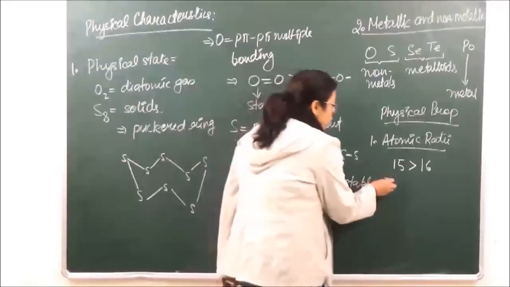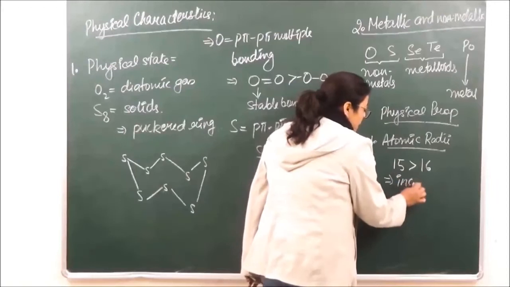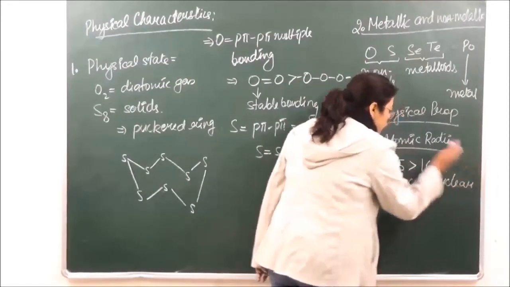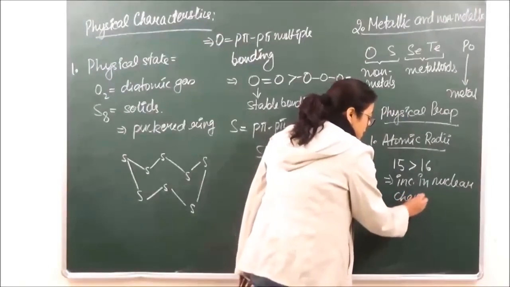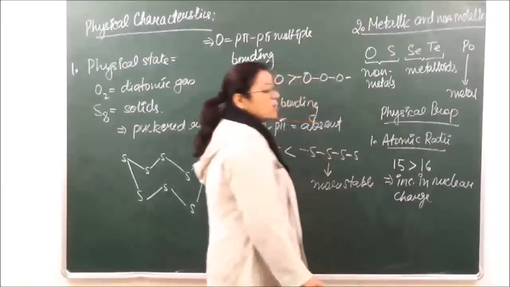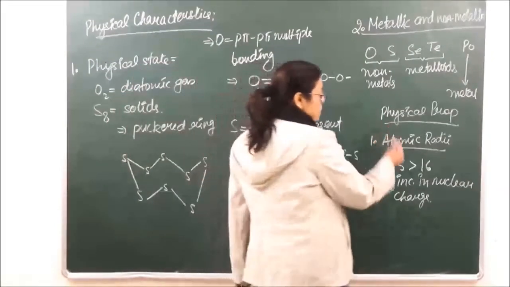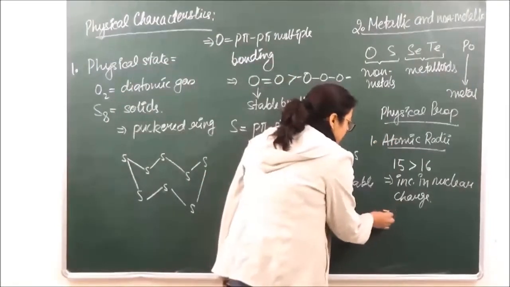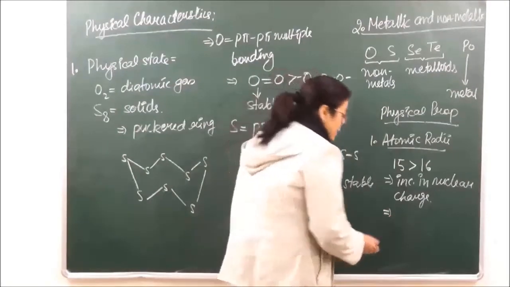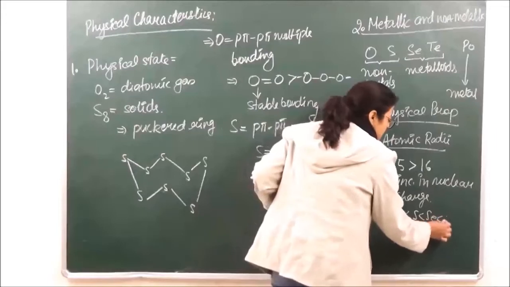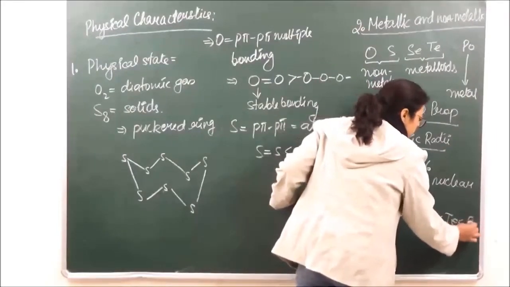This is because of increase in nuclear charge as we go along a period. Okay, and after that, as we keep going down the group, the atomic size keeps on increasing. So oxygen has the smallest size, then sulfur, then selenium, then tellurium and then polonium.